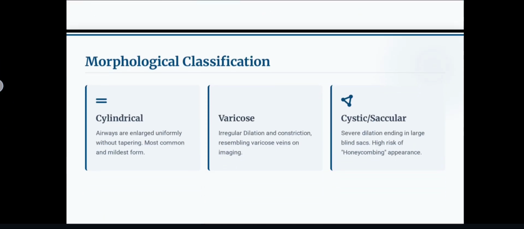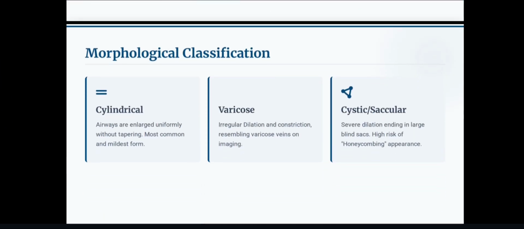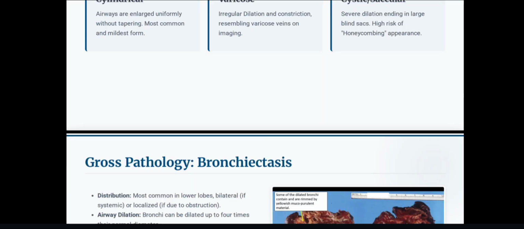Morphological classification. Cylindrical: airways are enlarged uniformly without tapering, the most common and mildest form. Varicose: irregular dilation and constriction resembling varicose veins on imaging. Cystic type: severe dilation ending in large blind sacs, with a high risk of honeycombing appearance.